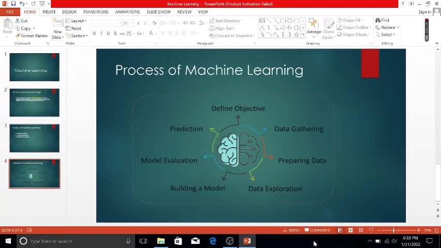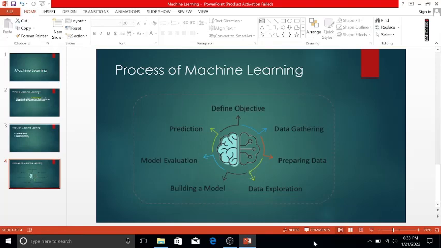First is define objective, second is data gathering, third is preparing of data, then exploration, building a model, evaluation, prediction. So there are 7 steps. Okay, so let me tell you these all in brief.